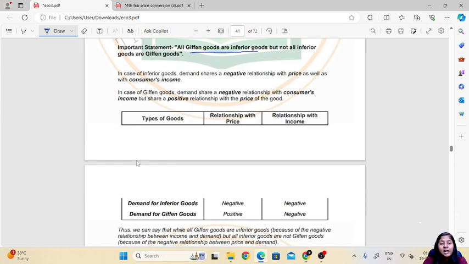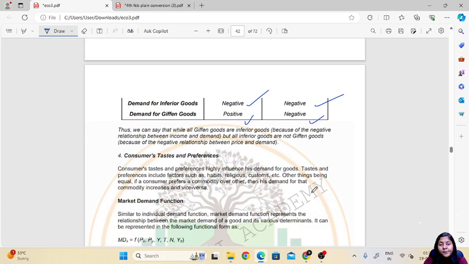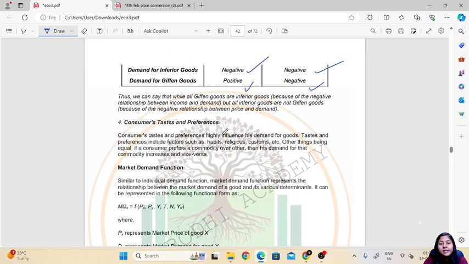These are the types of goods, and the relation with the price and the relation with the income is mentioned. For inferior goods, the relation with the price is negative, and the relation with income is also negative. For Giffen goods, the relation with the price is positive, and the relation with income is negative. Then the next is consumer taste and preferences.